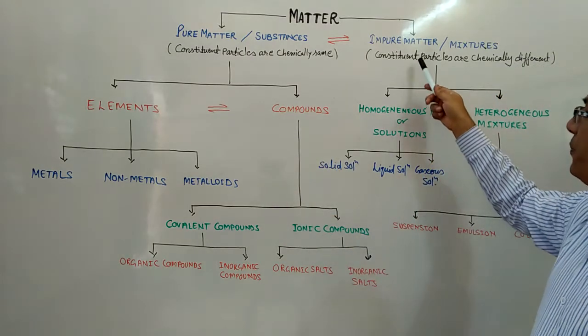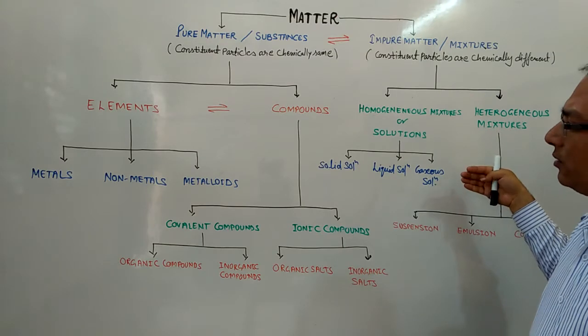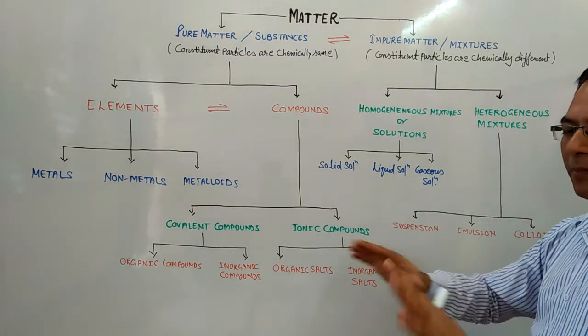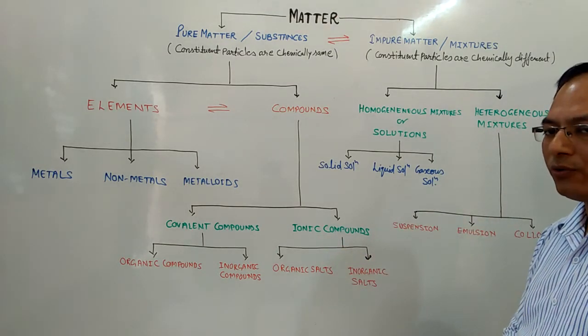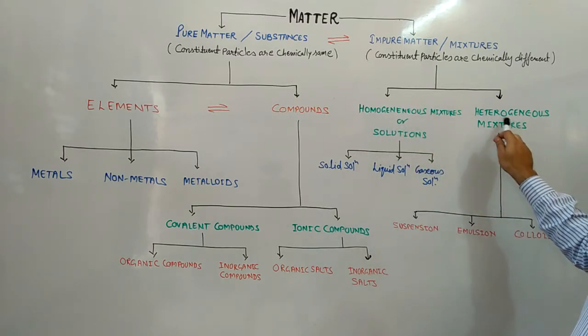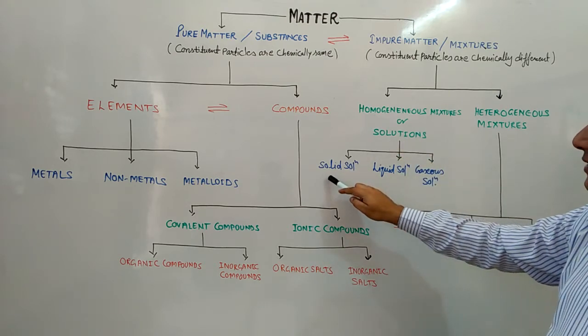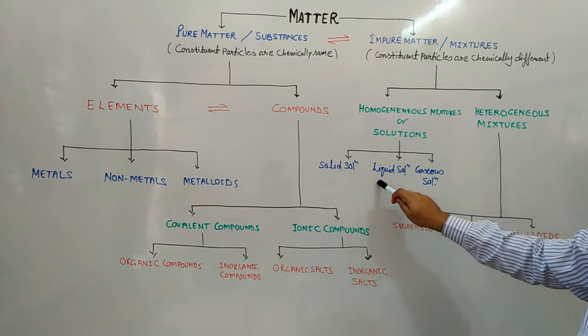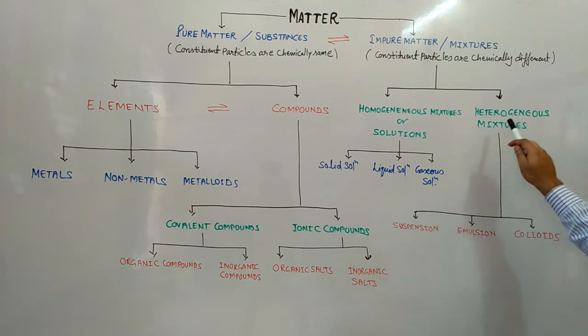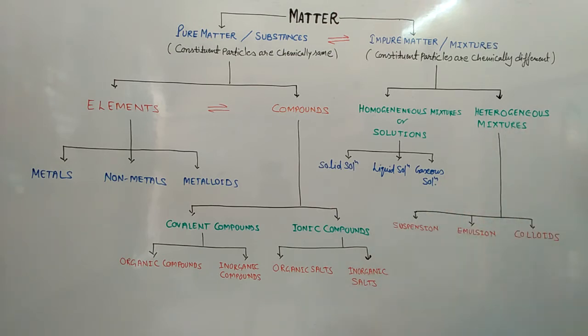In impure matter, on the basis of the composition, uniform composition of the whole mixture or non-uniform, they are classified as homogeneous mixture or heterogeneous mixture. Homogeneous mixtures are called solutions, and there are three types on the basis of their physical state: solid solution, liquid solution, and gas solution. And heterogeneous mixtures are of three types: suspensions, emulsions, and colloids.